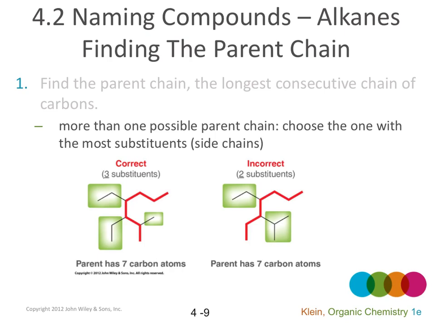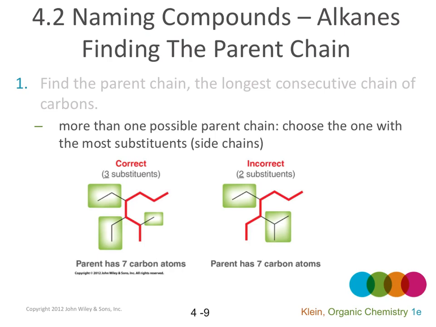If there is more than one possible parent chain, like 2 chains with the same number of carbons, and they both are the longest chain, then you have to choose the one with the most substituents, with the most side chains. For example, here in this molecule, there are 2 chains with 7 carbons, and which one is the parent chain?